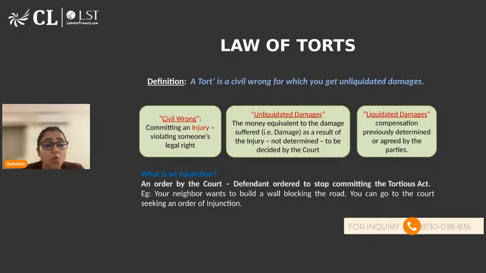Till the time the court decides whether I have violated your legal right or not, the court will pass an injunction order, where the court will put a stay on me and ask me not to violate your rights in future, or let's say till further order. That means the court is putting an injunction on me that till the time it decides the matter, I shall not be violating the right of the plaintiff. So that is what an injunction order is.